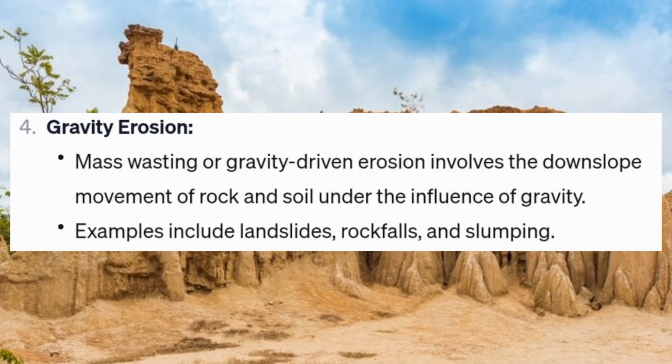Gravity erosion, mass wasting or gravity-driven erosion, involves the downslope movement of rock and soil under the influence of gravity. Examples include landslides, rockfalls, and slumping.